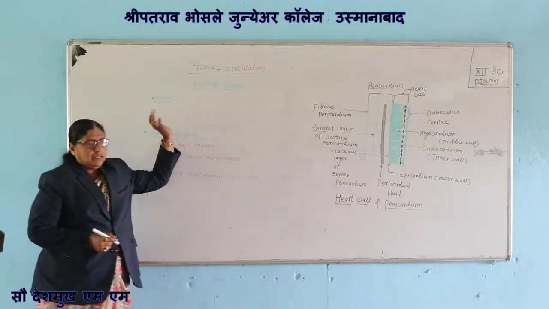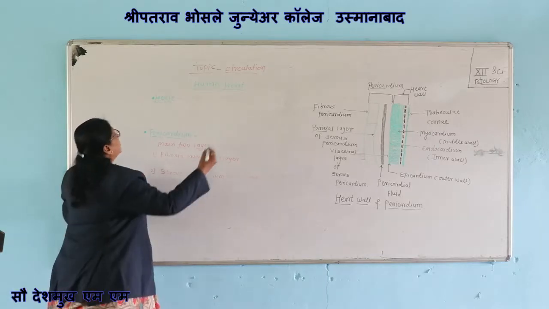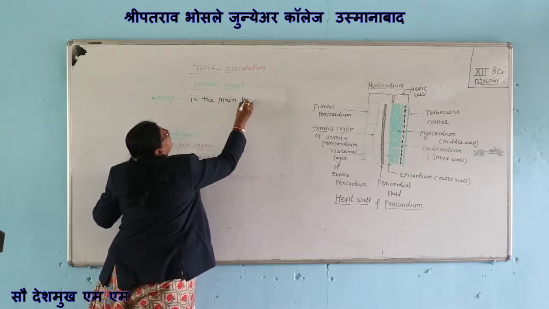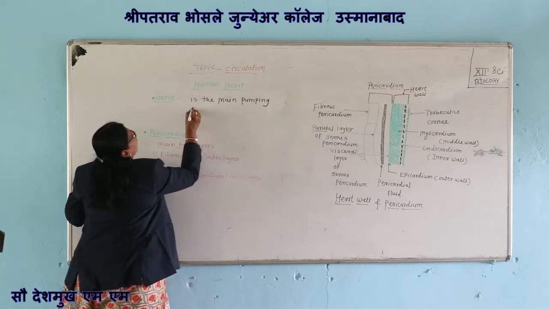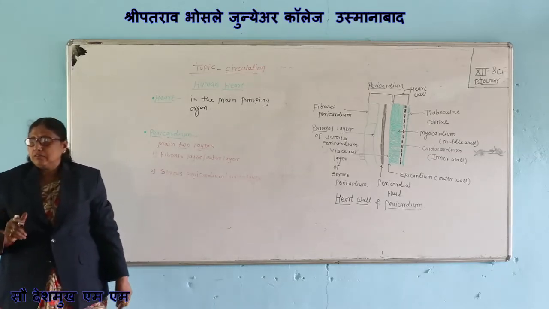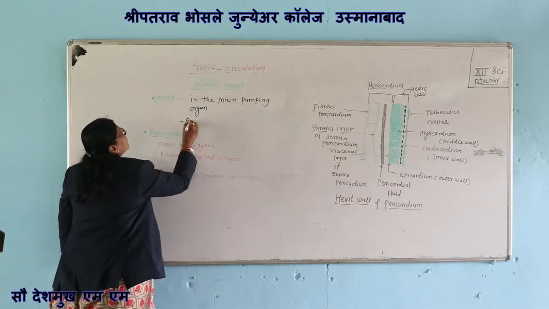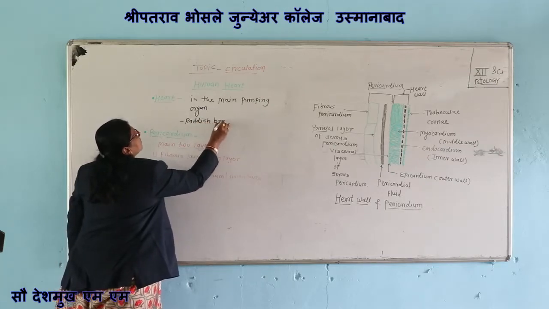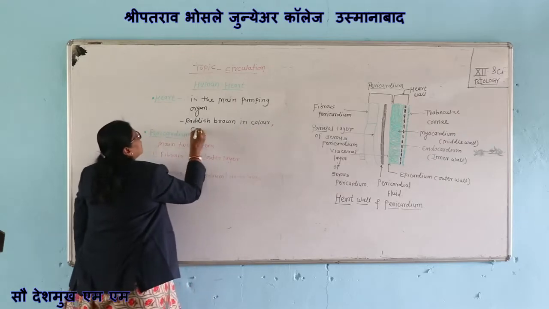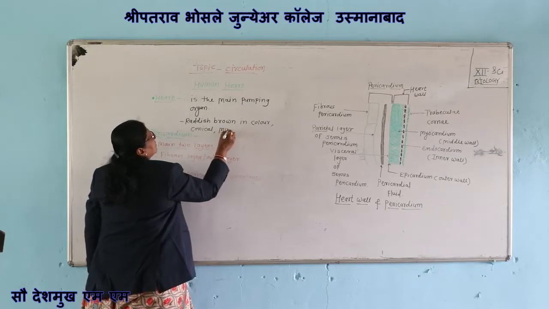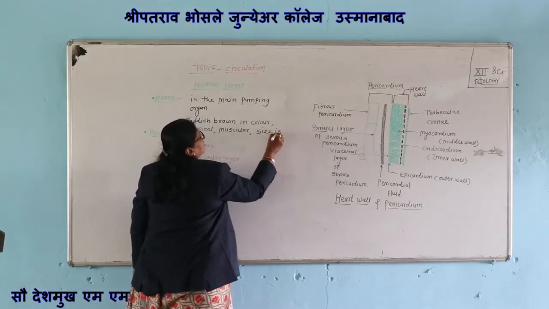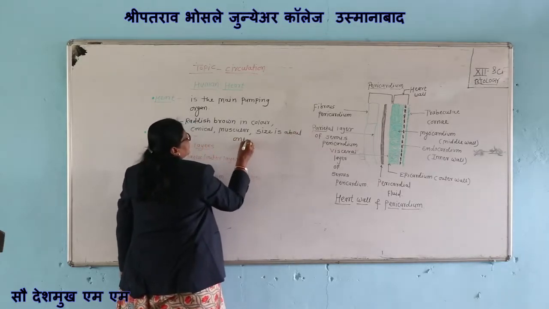Human heart is the main pumping organ, which is reddish brown in color, conical, muscular, and its size is about one's fist.